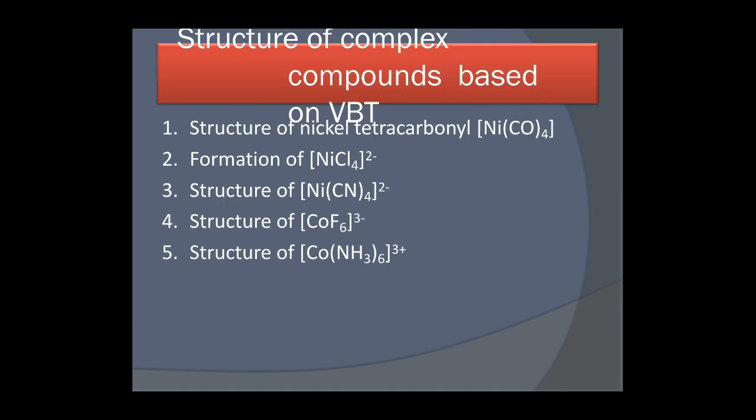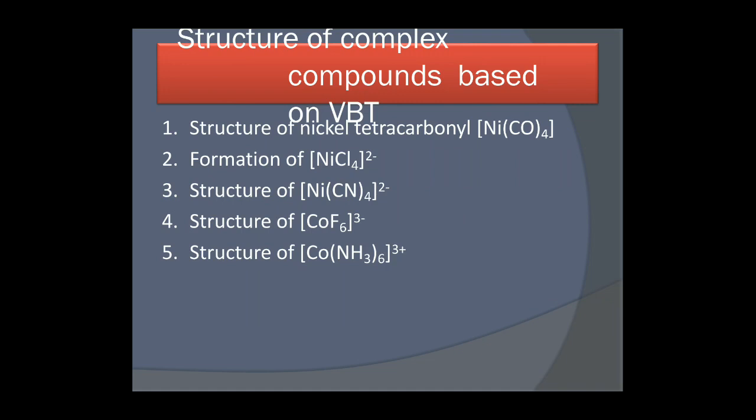For determining the structure of any coordinate compound in VBT, we require four points. On the basis of these four points, we can make out the structure. First, what is the oxidation number of the CMA, the central metal atom?